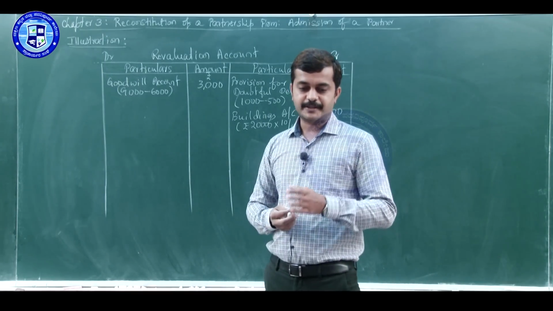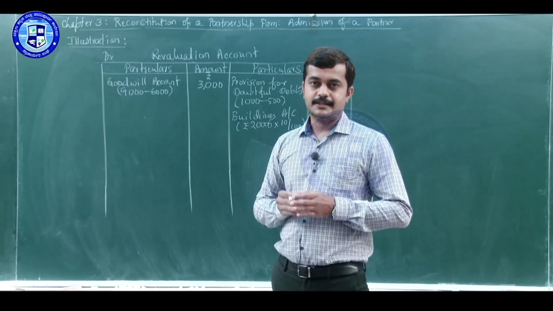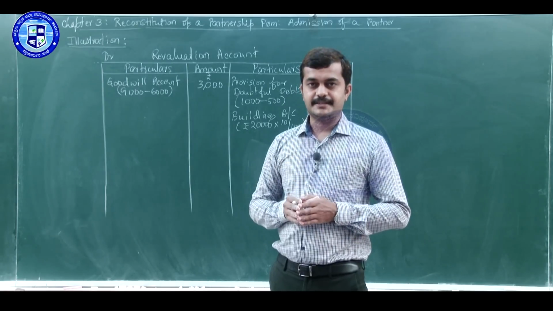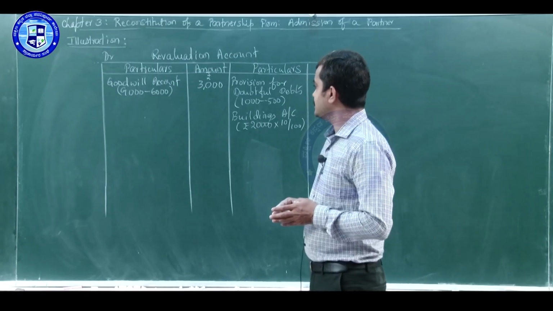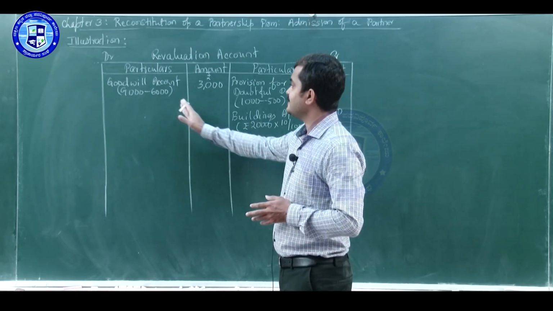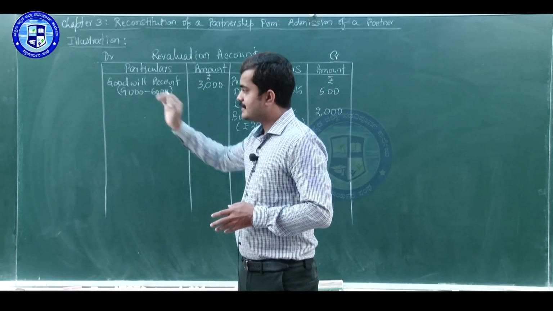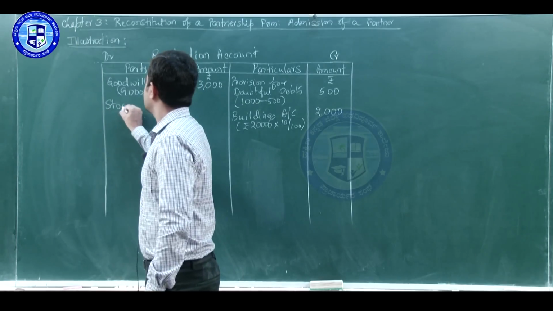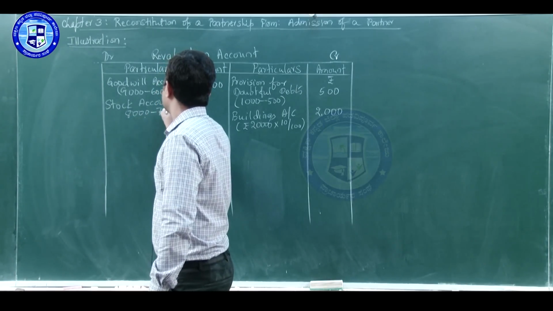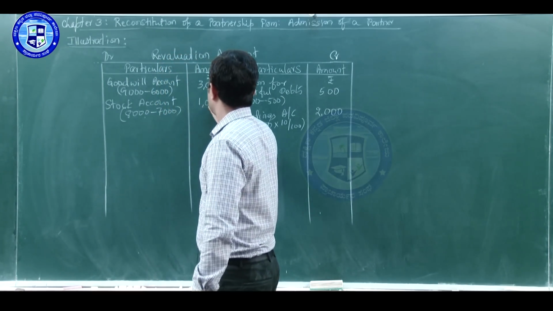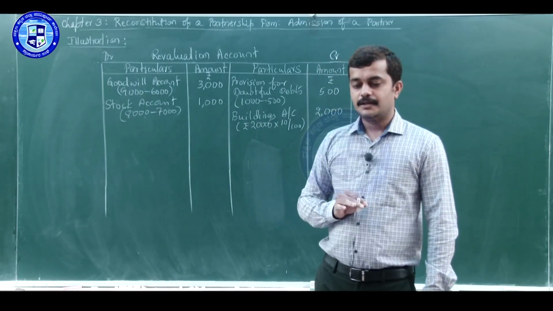And the last adjustment with respect to the revaluation account: stock is revalued at rupees 7,000. In the balance sheet, stock appears at rupees 8,000. Its current value is 7,000, which means there is a 1,000 decrease in the value of stock. A decrease in the asset will come on the debit side. The entry will be revaluation account debit to the concerned asset account, so it is stock account. 8,000 minus 7,000, 1,000 is loss. So all adjustments with respect to revaluation are over.